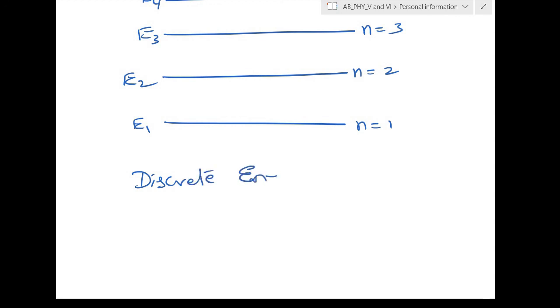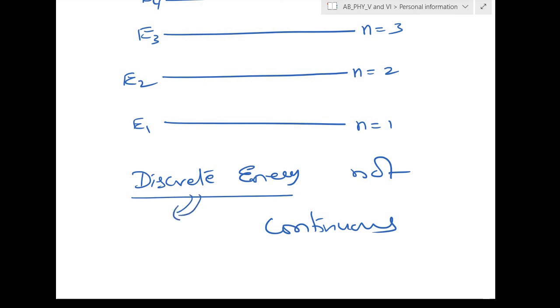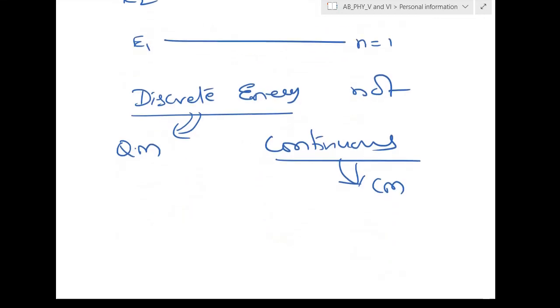Discrete energy, not continuous. So discrete energy is because of quantum mechanics, and continuous energy is because of classical mechanics. According to classical mechanics, a free particle will have kinetic energy equal to p square by 2m, or otherwise half mv square. It can have any velocity, so that's why kinetic energy will be continuous there. But according to quantum mechanics, it will not have continuous energies, it will have discrete energies. Be careful.